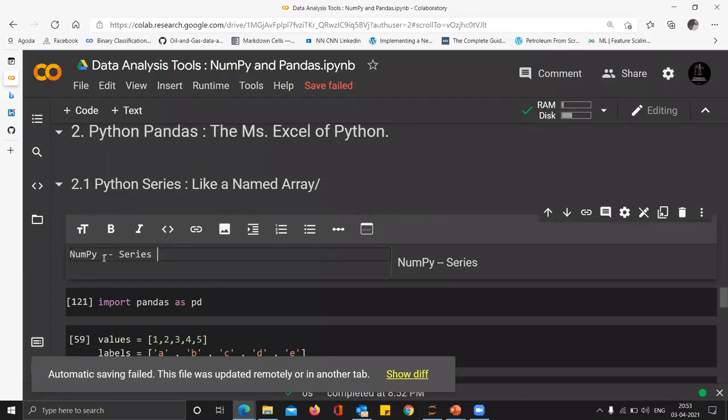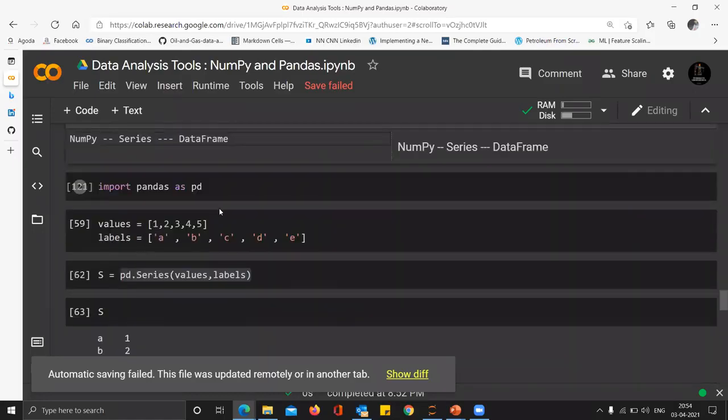Now, if we have multiple series and we could store all these series in something like an Excel sheet, in Python that is called a data frame. So you see, the simplest product is the NumPy array. The more advanced one is the series, and the best one is the data frame. A combination of NumPy makes a series. A combination of multiple series makes a data frame. So that is just to remember things.